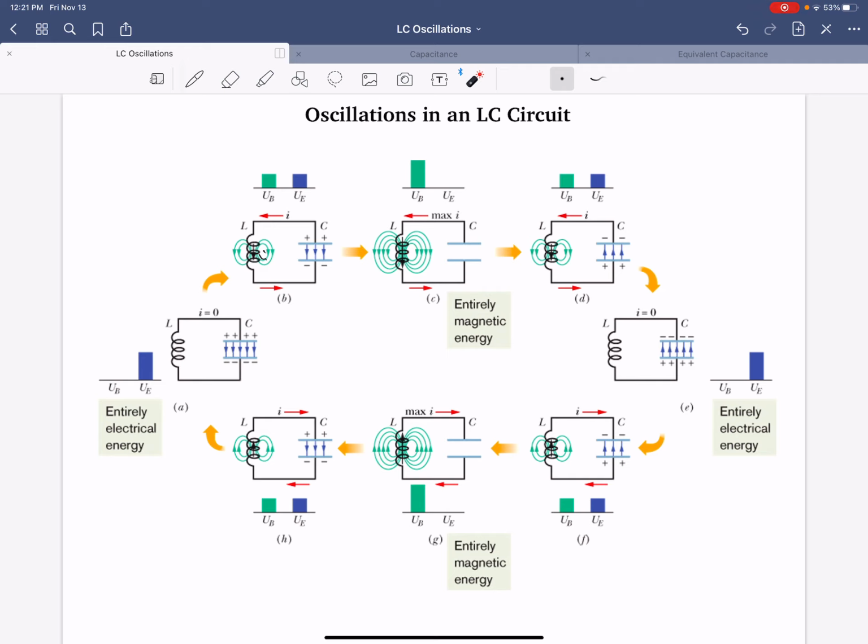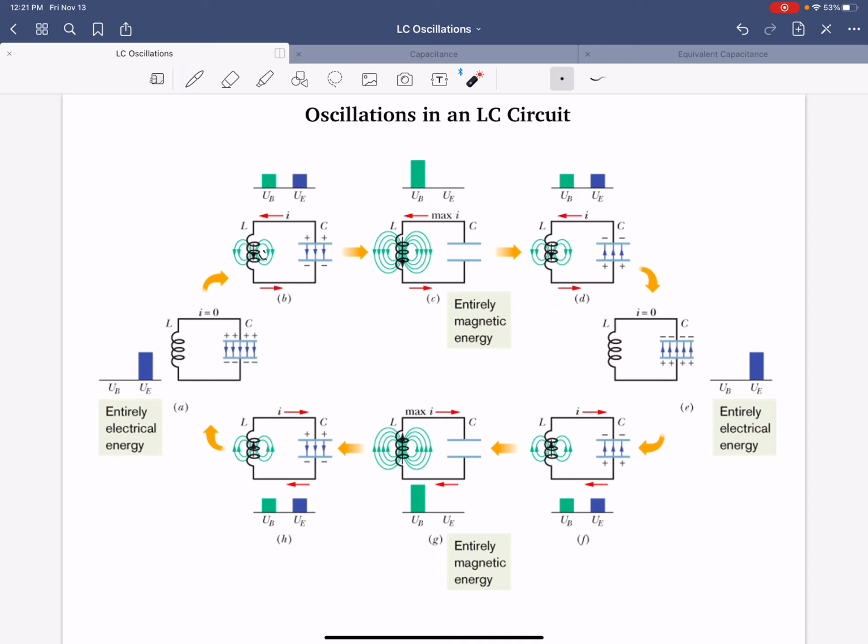That's because charge has now been accruing on the bottom plate. And yes, I know it's actually free electrons that are moving, but we're sticking to the historical convention. So a buildup of charge means a buildup of positive voltage. The magnitude of the induced magnetic field in the inductor in picture D is decreasing.